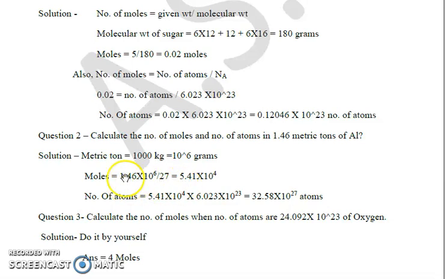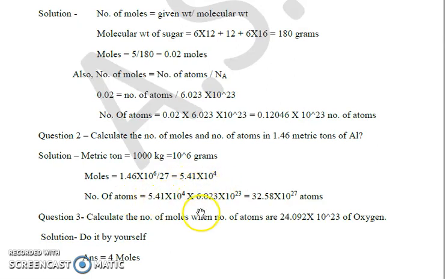So now we will calculate it: 1.46 metric ton, we multiply this by 10^6 and then divide by 27. This gives us the number of moles, which comes out to be 5.41 × 10^4.